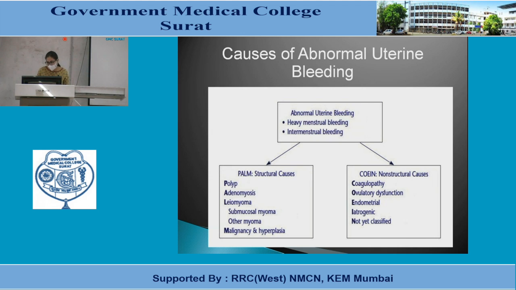And what are the non-structural causes? C is coagulopathy, O is ovulatory dysfunction, E is endometrial, I is iatrogenic, and N is not yet classified. These are the PALM-COEIN classification of abnormal uterine bleeding in recent years.